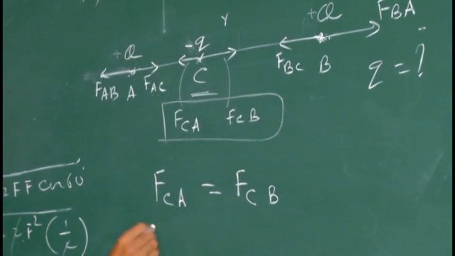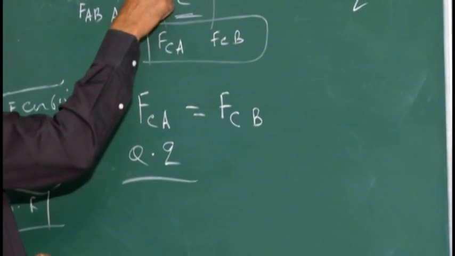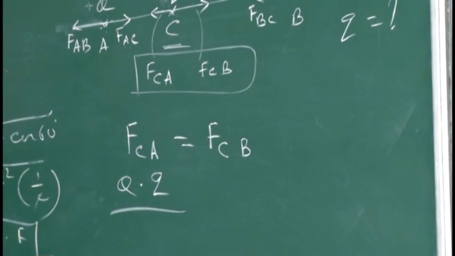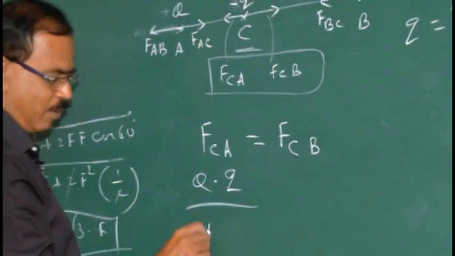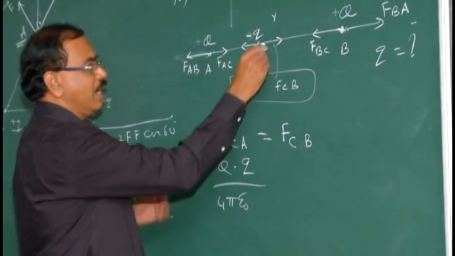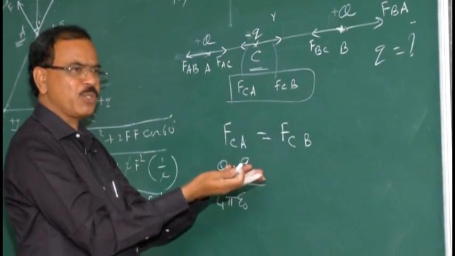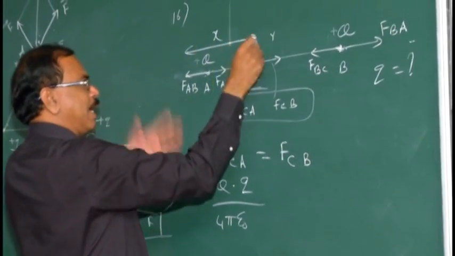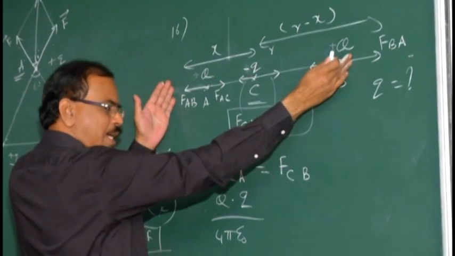This is q and it is Q. Don't involve the negative sign in the formula, since force is a vector, like field; the negative sign is only for direction. So it is Q q by 4 pi epsilon naught into the distance between the two charges squared. We don't know; it is placed at some position in between A and B. Let it be x. This one is R minus x. Do you agree? Why? Total distance is R.